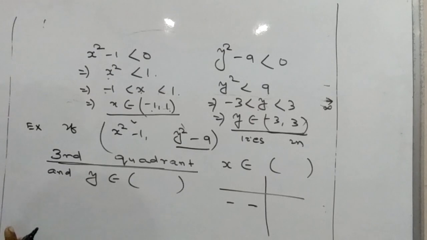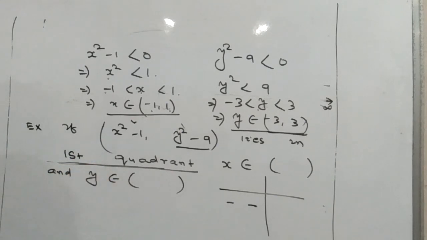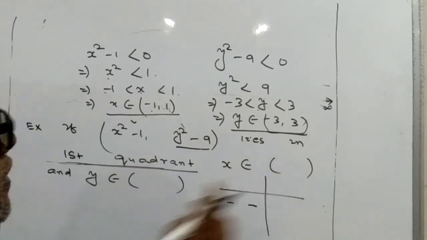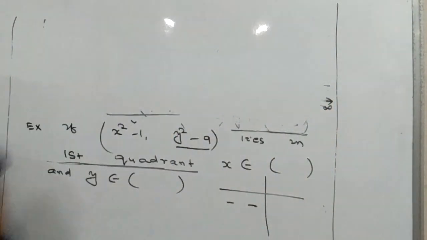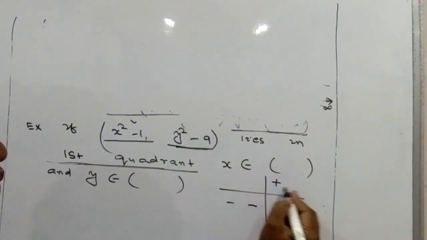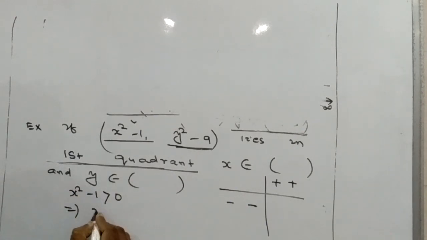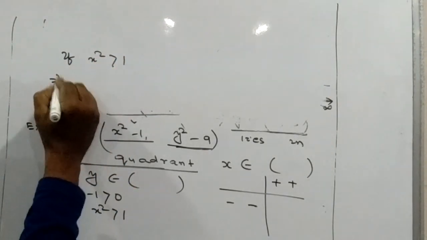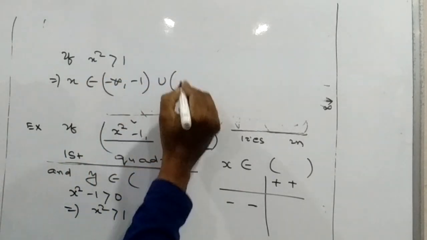Okay. Again, suppose we are discussing another question. Instead of third quadrant, we have first quadrant. X square minus 1, y square minus 9 lies in first quadrant, then x belongs to the interval, y belongs to the interval. This is your question. So what should be your answer now? In case of first quadrant, we know x is positive, y is positive. So here x square minus 1 is greater than 0. So x square is greater than 1. If x square is greater than 1, then x belongs to the interval minus infinity to minus 1 union 1 to infinity.